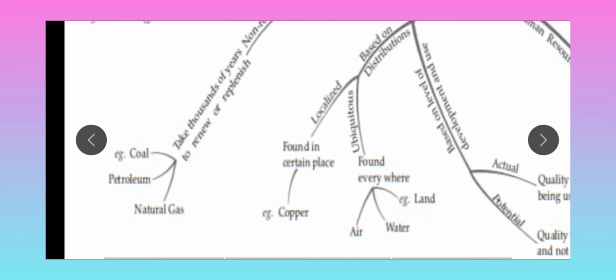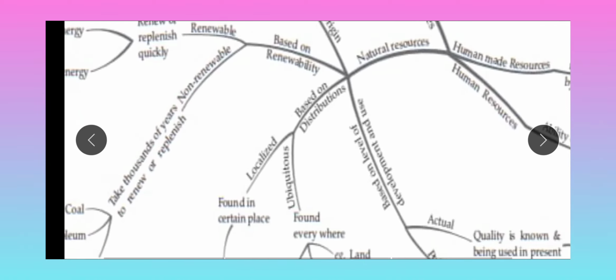Do you know how coal or petroleum is formed? We bury dead animals and dead humans in the land, in a graveyard or something. Because of great pressure and heat under the earth, this is transformed into coal or petroleum, but it takes thousands of years. That's why it is called a non-renewable resource.